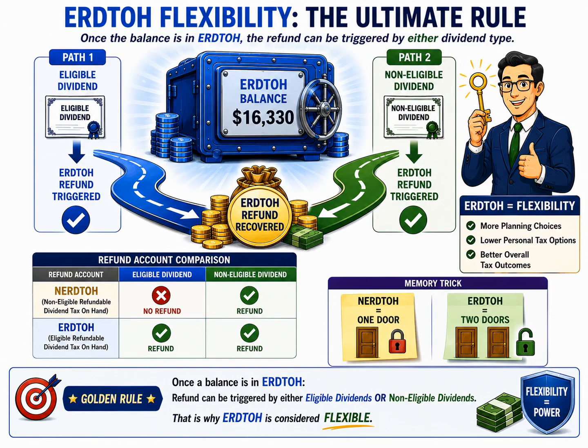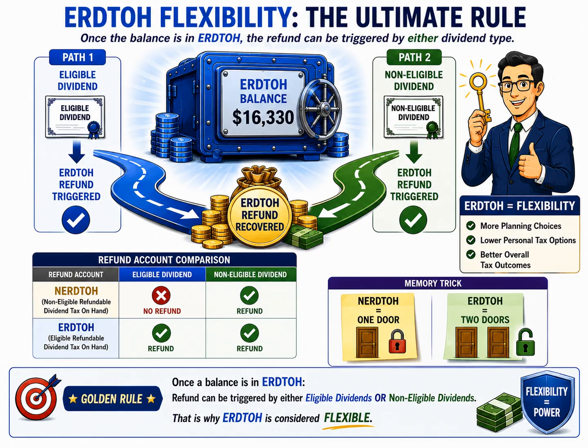Notice what happened. Both roads lead to exactly the same outcome. The refund is recovered regardless of which dividend type is used. And that is the defining feature of ERDTOH. Unlike NERDTOH, ERDTOH does not force the corporation into a single dividend strategy. Instead, it provides flexibility. That's why the tax advisor on the right side of the slide is holding the master key. ERDTOH gives planners more choices. More choices mean more opportunities to minimize tax and improve overall results.